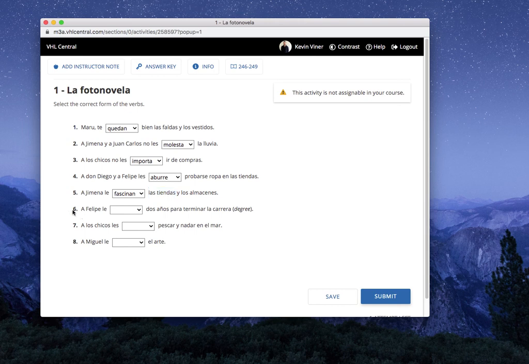Almacenes. 6. A Felipe le blank 2 años para terminar la carrera. Pause. And we're back. Faltan. Faltan 2 años. Why? Because 2 años, more than 1 year. Plural. It's a plural noun. 7. A los chicos les blank pescar y nadar en el mar. Pause. And we're back. Encanta, because verbs. Remember with verbs, always the singular form. Okay, el último 8. A Miguel le blank el arte. Pause. And we're back. Interesa, because it's el arte.